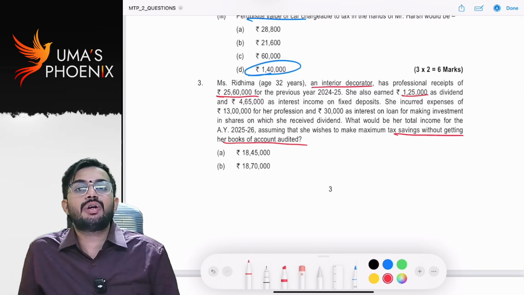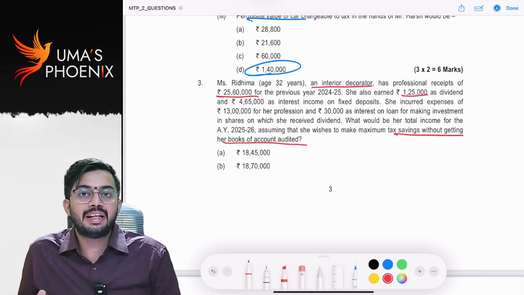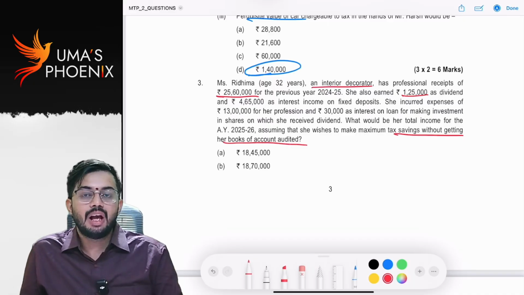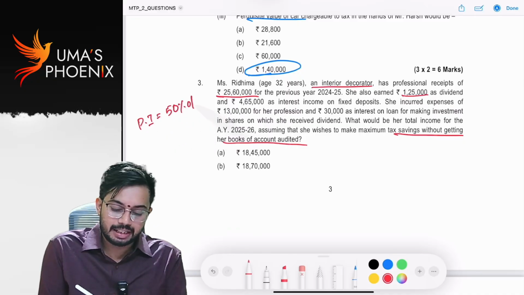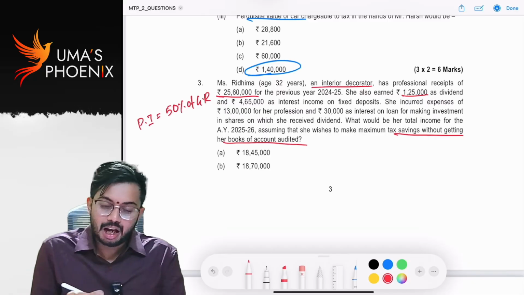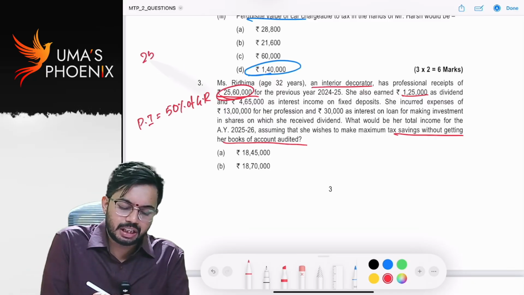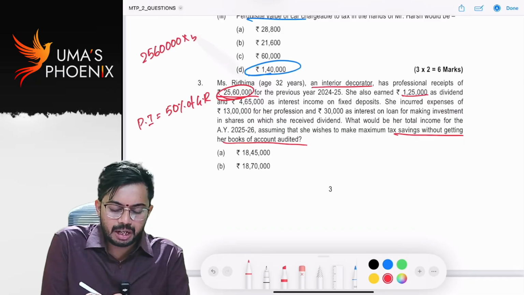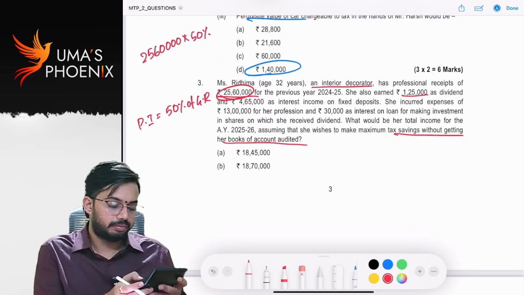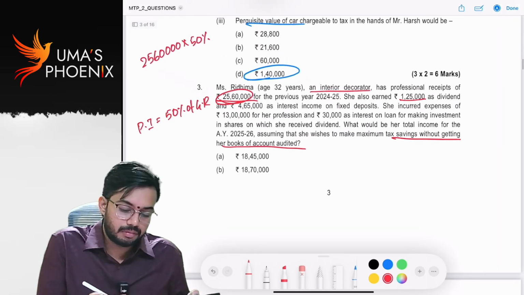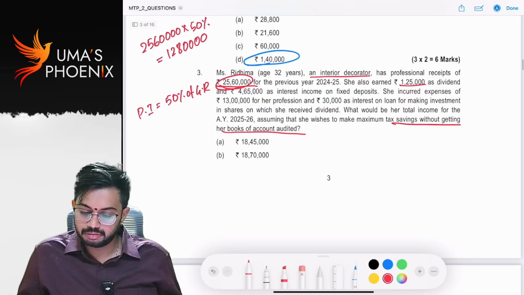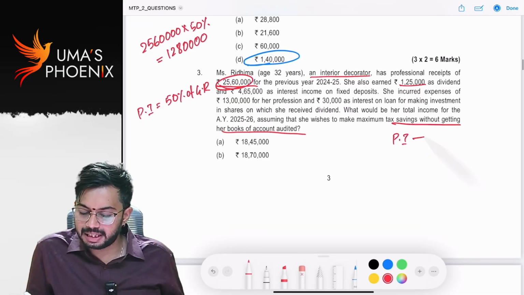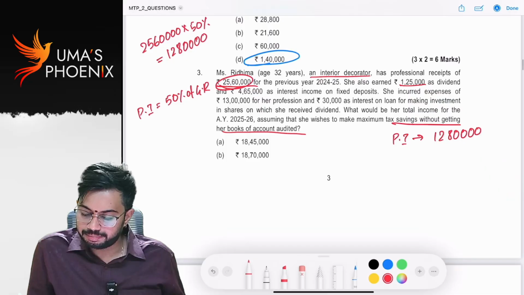If she does not want to get her books of accounts audited, then she is required to disclose her income under section 44ADA. Under 44ADA, presumptive income is equal to 50% of gross receipts. How much are her gross receipts? Her gross receipts are 25,60,000. 25,60,000 into 50% means how much? 12,80,000. So her professional income is 12,80,000.